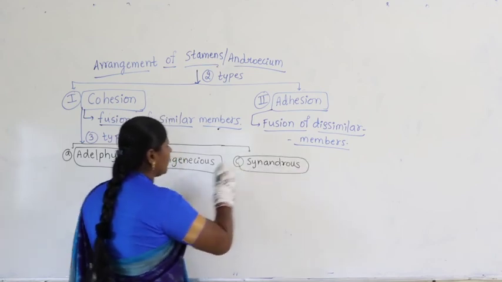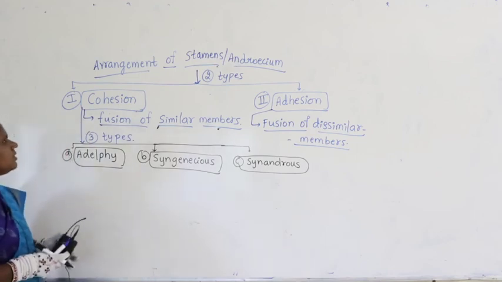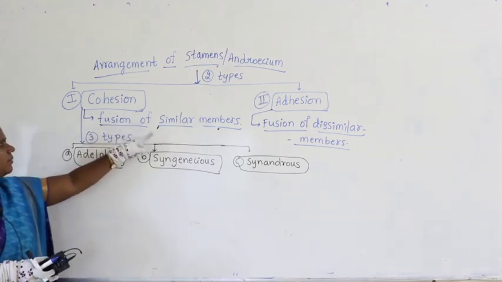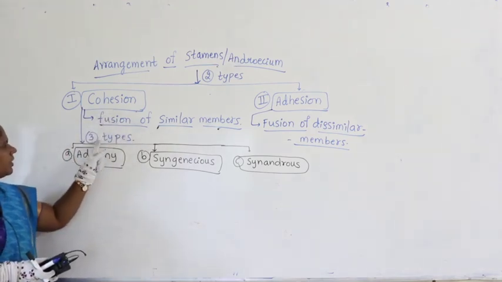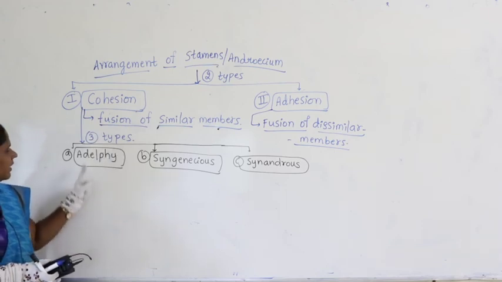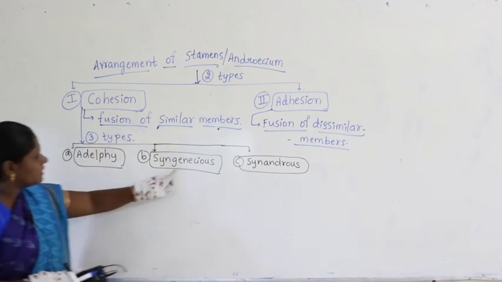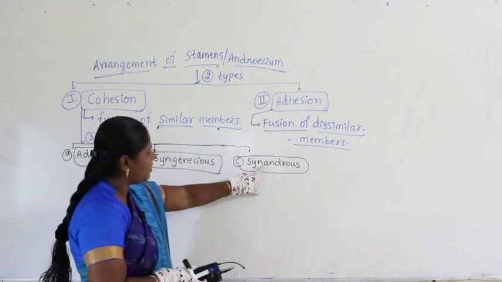So, we write all 3 categories. Cohesion means the fusion of similar members. It is further divided into 3 types. What are they? Adelphi, Syngenesious, Synandrous.